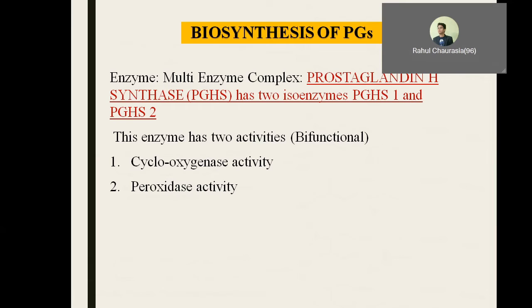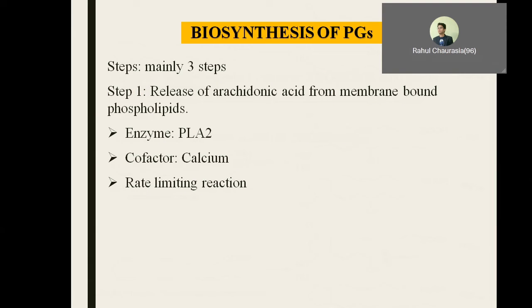Now, the biosynthesis of prostaglandins mainly consists of three steps. How does this biosynthetic pathway differ from other pathways? Let us see. Step 1, I told you, requires arachidonic acid. In a cell, this arachidonic acid is not present as such, but in the form of phospholipids.